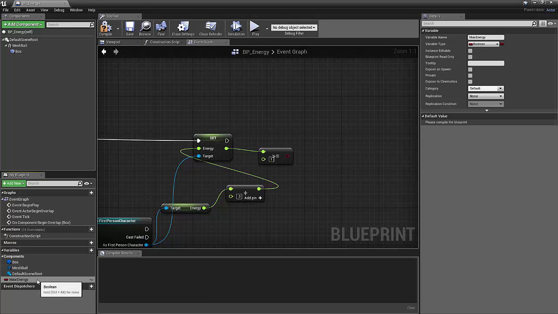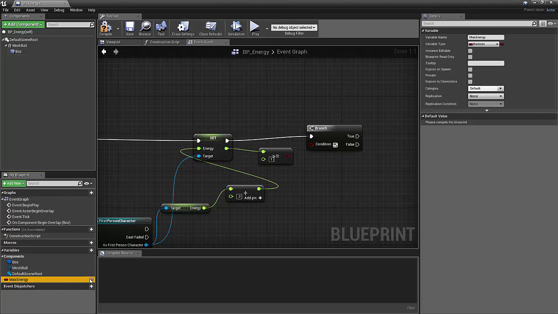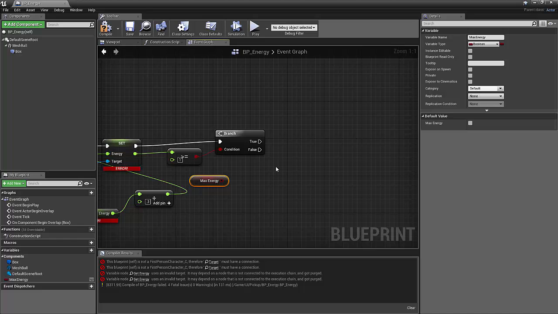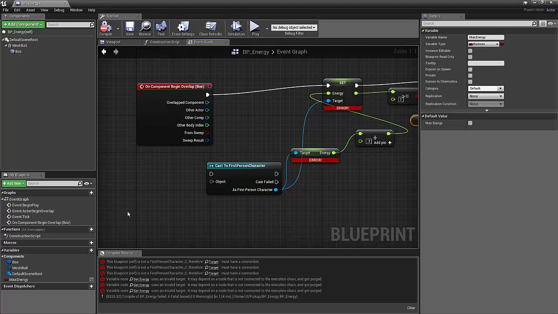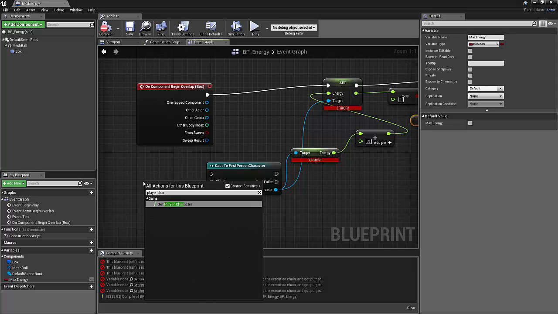So then if max energy is true, so we'll do a Boolean here. By default, we'll say max energy is false, but if it's greater than or equal to max energy, then we'll just set our, looks like we need to first player character.